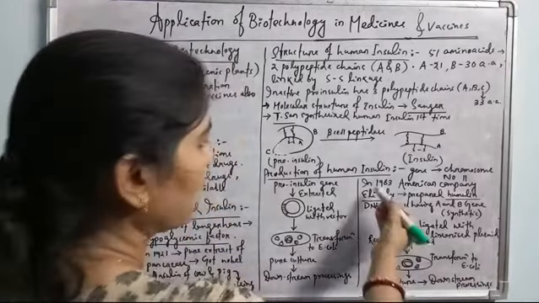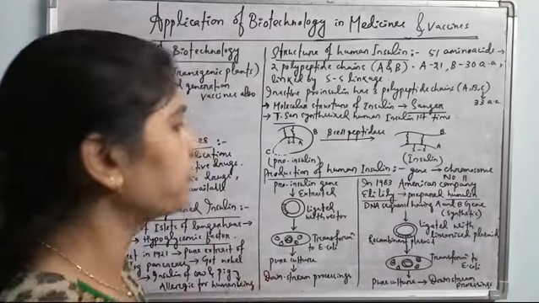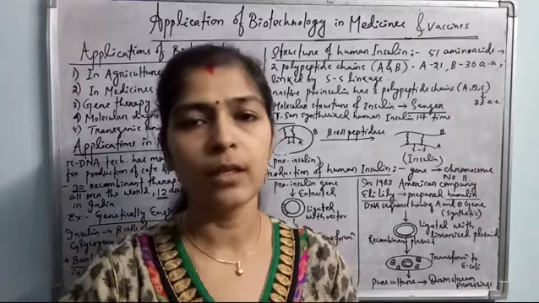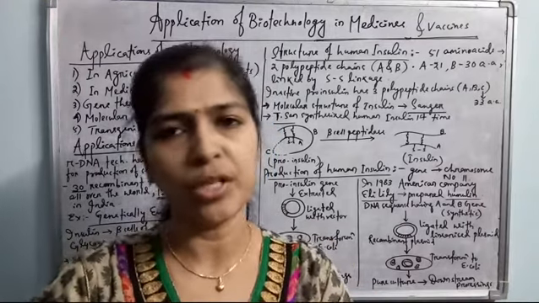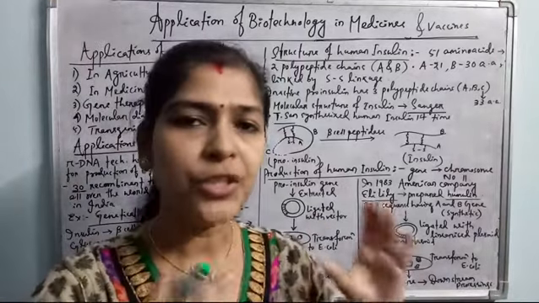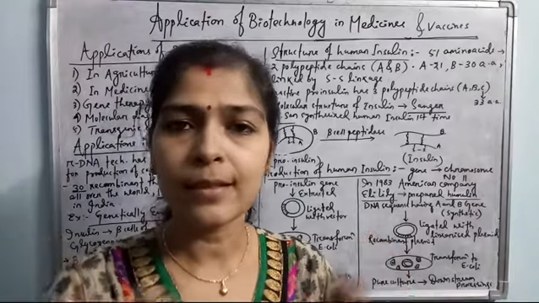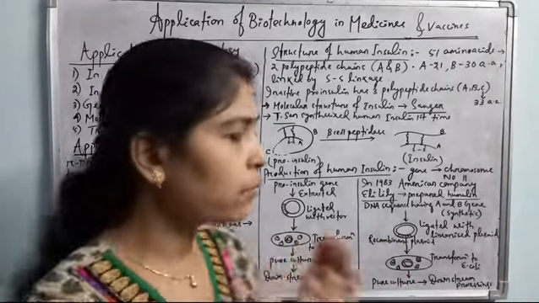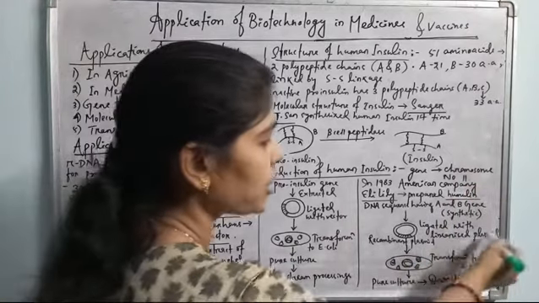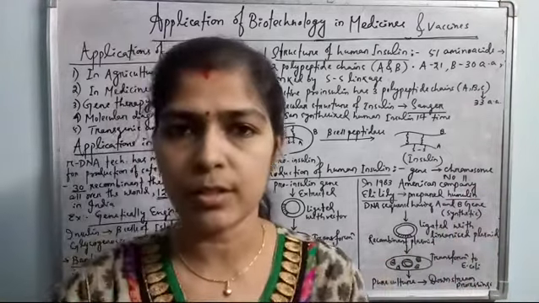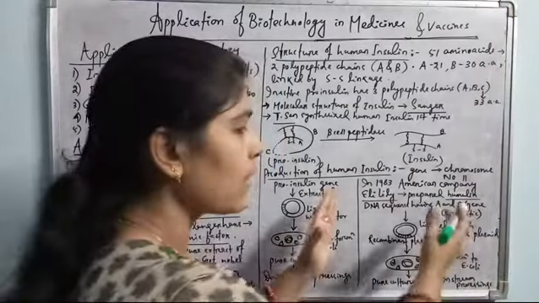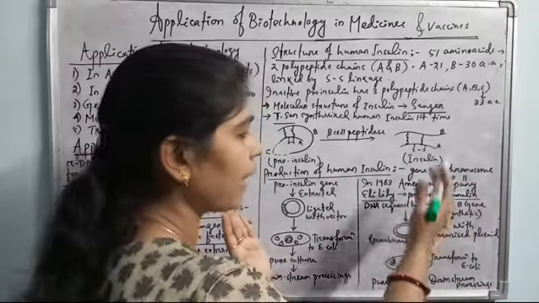Then in 1983, an American company, Eli Lilly, prepared humulin. It is prepared from synthetic genes, means the gene for the A polypeptide and the gene for the B polypeptide. These are synthesized in vitro, and these synthetic genes are ligated with the linearized plasmid. The plasmid was treated with a restriction endonuclease, and simultaneously the genes also. So the synthetic genes of polypeptides A and B are ligated.